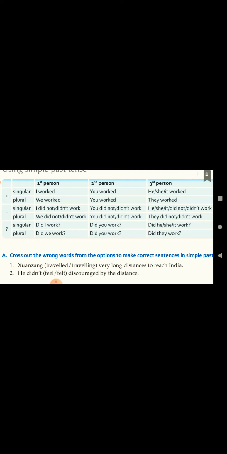I didn't or did not. You guys know it is the same. Then the verb as it is. Same way for plural sentences as well. And for making the sentences interrogative, or making them into questions, we just change the formation. First we keep did because we are talking about past tense. So did, then subject, then verb. Everywhere it will remain the same. If you observe in the whole table, the subject and the verb are the same.